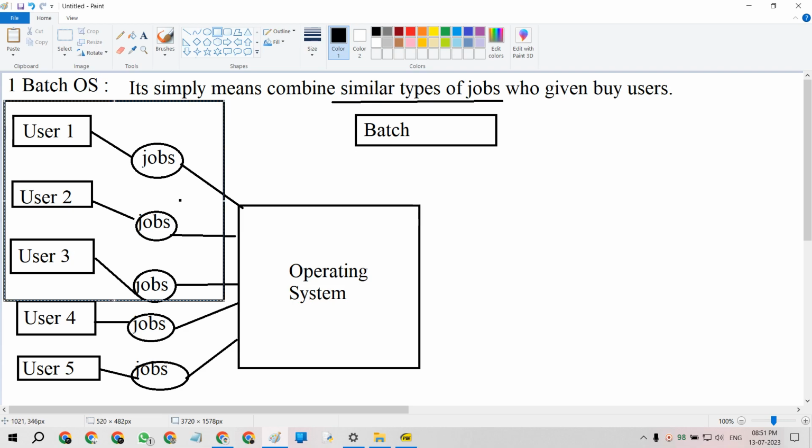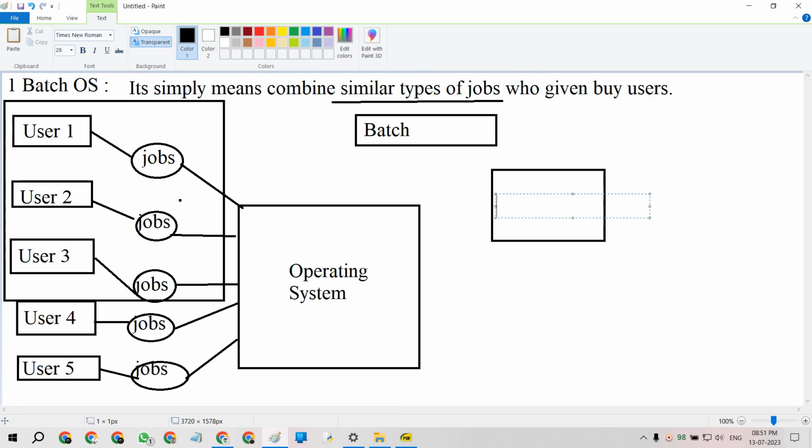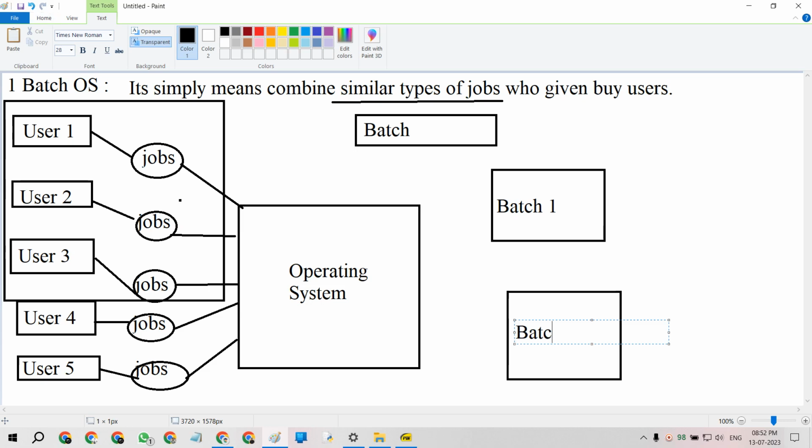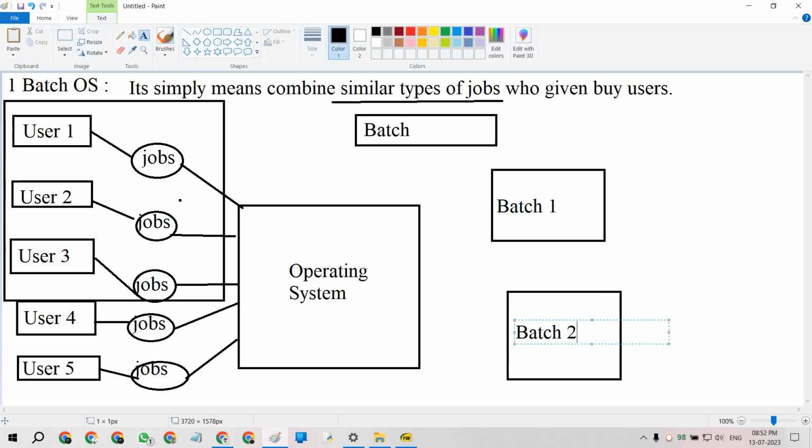This creates one batch file, batch 1, and another, batch 2. A batch operating system means similar kinds of jobs are combined into one batch.